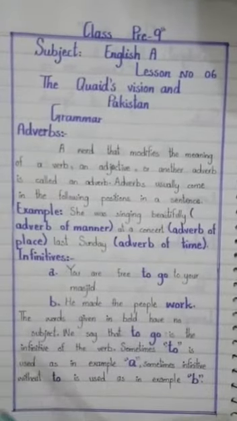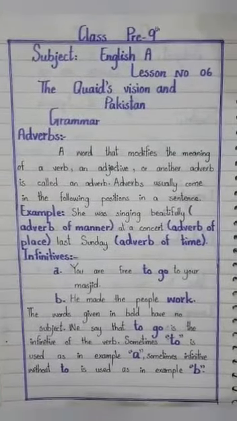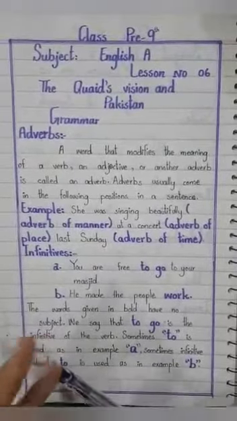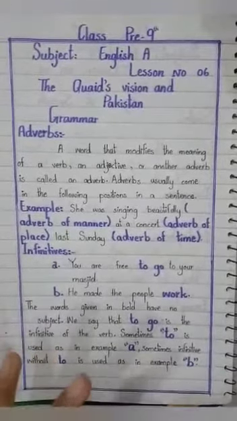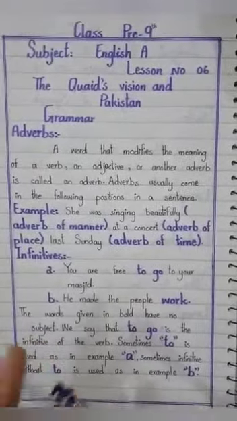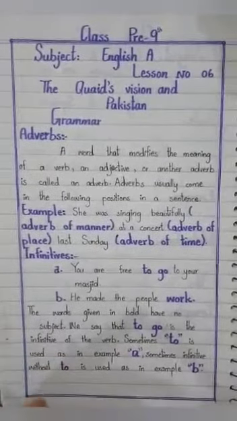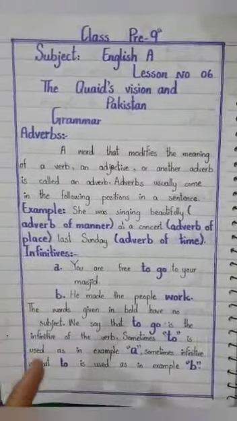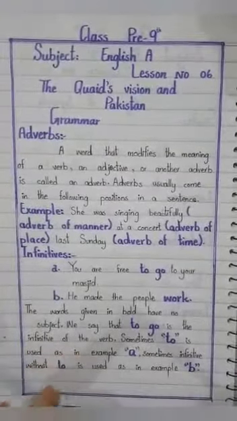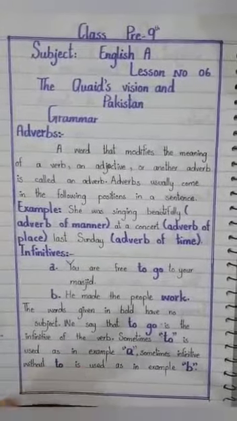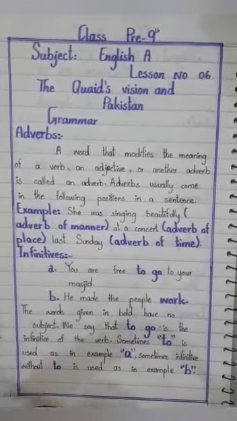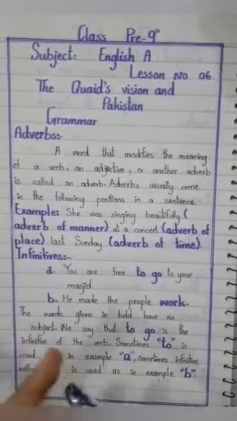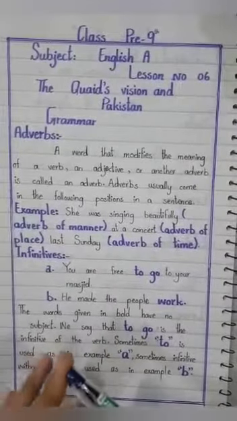In infinitives, infinitives are verbs that function as a noun, adjective or adverb in order to express an opinion, purpose of an object or action. An infinitive usually begins with the word to, and is followed by the base form of a verb. Examples of infinitive include to read, to run, to jump, to sing. And students, remember that although infinitives are verbs, they do not function as verbs.